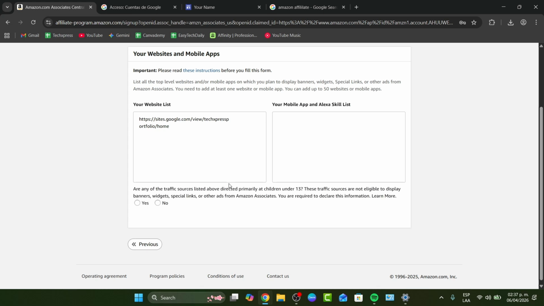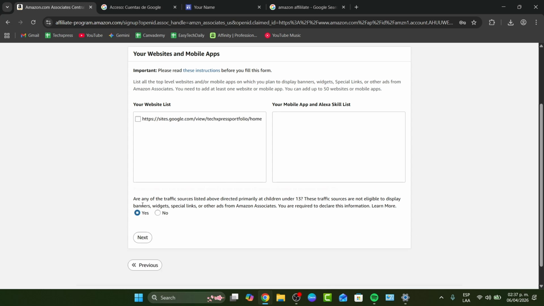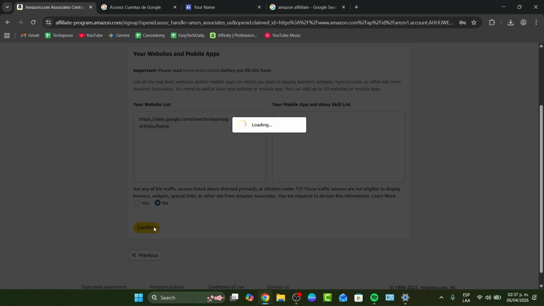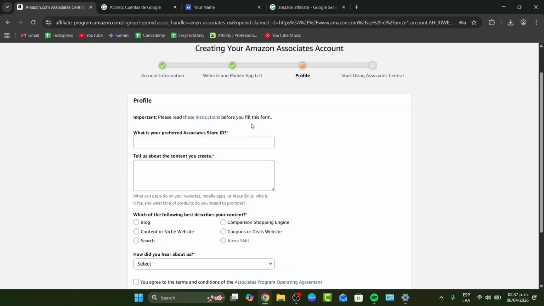Basically, how do you plan to make the actual sales? How do you plan to market? How do you plan to promote all of this information? So what you want to do is go for the option that says no, confirm, and here you can now enter your store information. For example, I'm going to go for Tech Express.